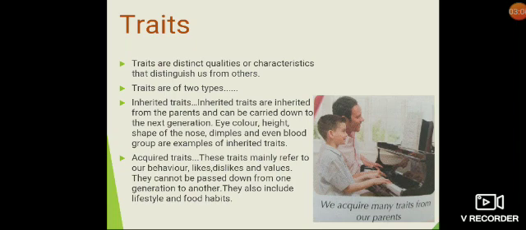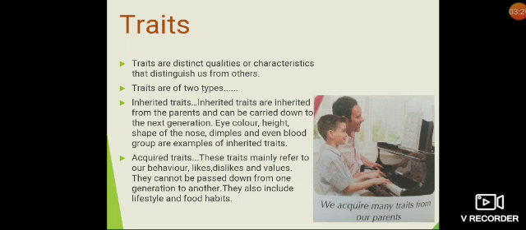Now come to the topic of acquired traits. These traits mainly refer to our behavior, likes, dislikes and values. They cannot be passed down from one generation to another. For instance, we may not be able to inherit our parents' handwriting, as it may have been acquired by them.